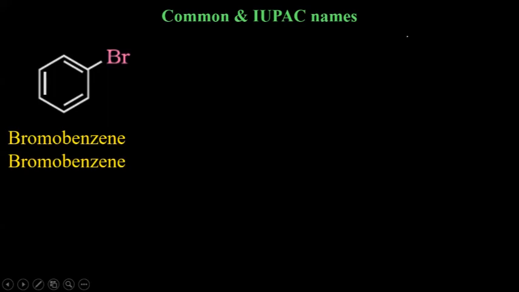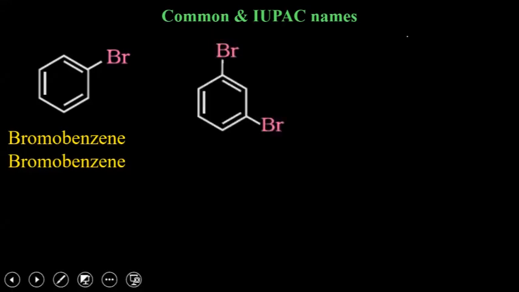Bromobenzene. Yes, Mehak, correct. Bromobenzene. Next, here it will be different, because in the IUPAC name you will be using numbering 1, 2, 3, etc., and in the common name you will be using ortho, meta, para, etc.